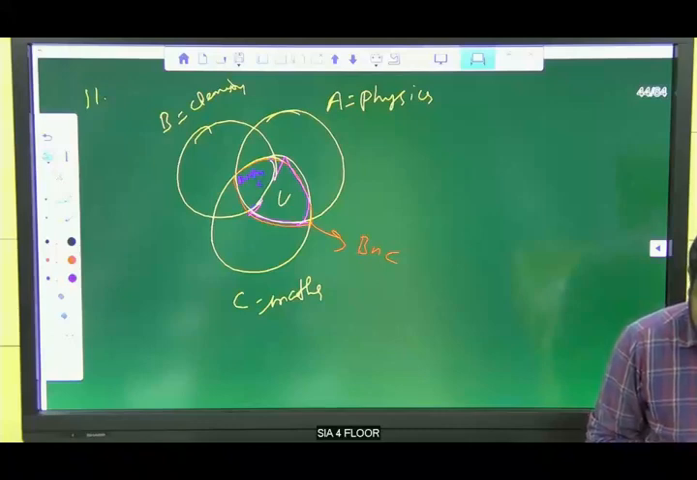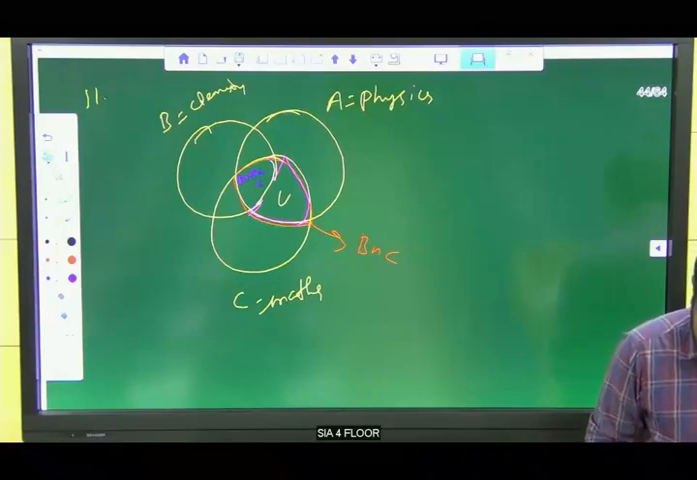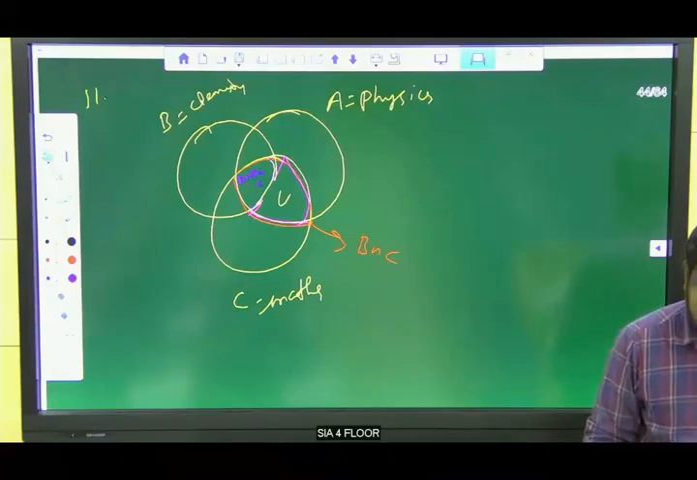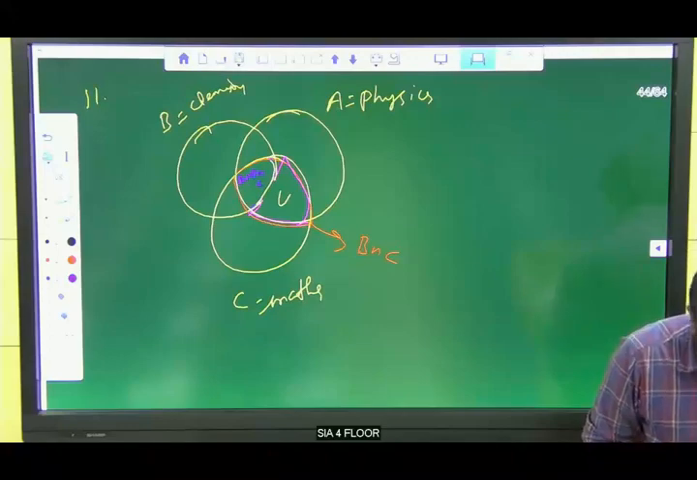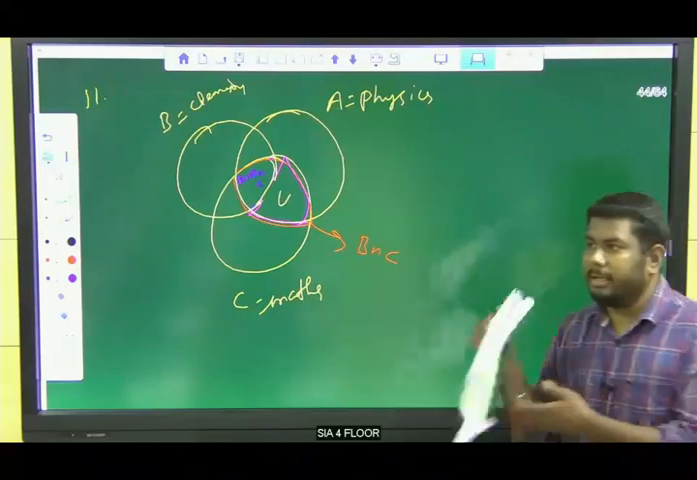Isn't it intersection C and not B? Yes, the answer is U. Ruby, I can't get you clearly. Please ask again.